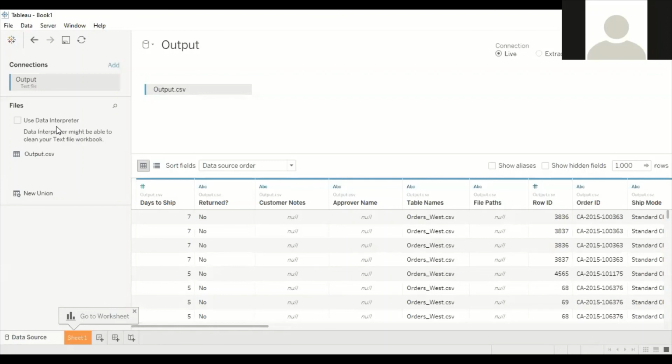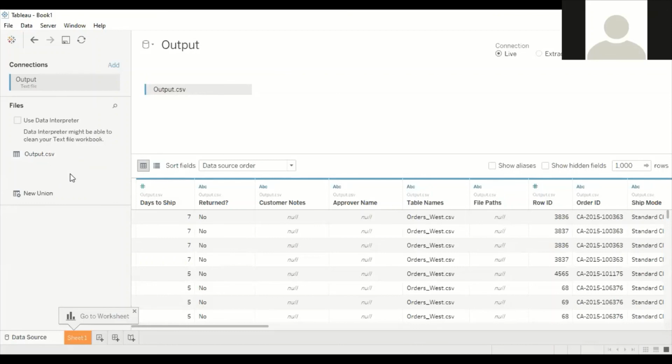Suppose you have data that doesn't have any column names, only the values, like customer values and transaction ID values. So there are no field names. In that case, by using data interpreter, we can automatically assign the respective field names for the data. Right now I'm using output.csv, the file we have mined using the Tableau builder.